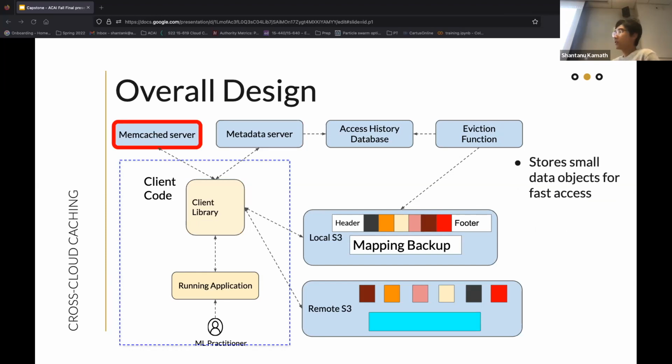We have a memcache server that will store small data objects for fast access because they are stored in memory, so it's faster to retrieve. We have an access history database that will store the access history of cached objects for eviction purposes. And last but not least, we have the eviction function that will free up space in storage.